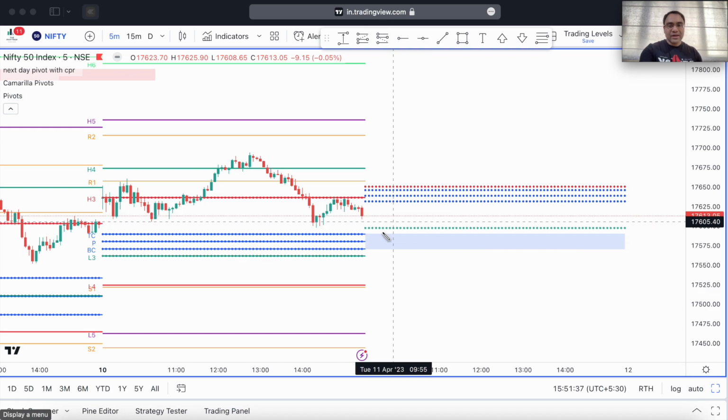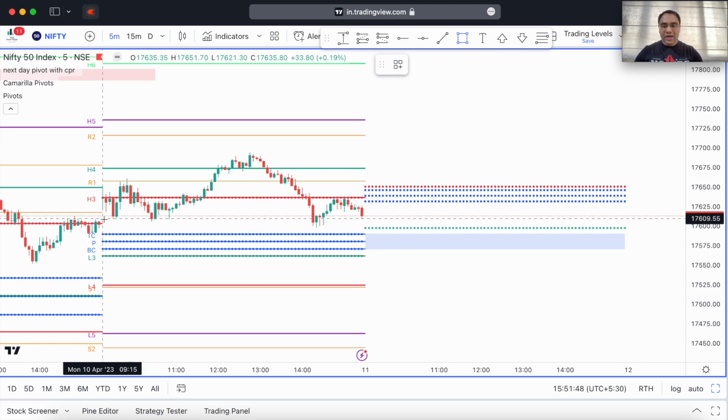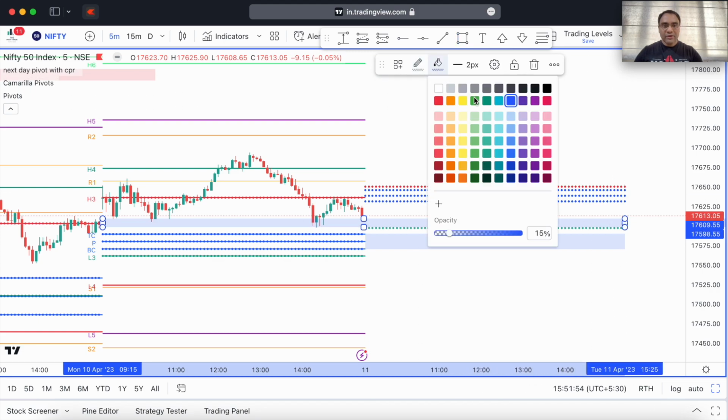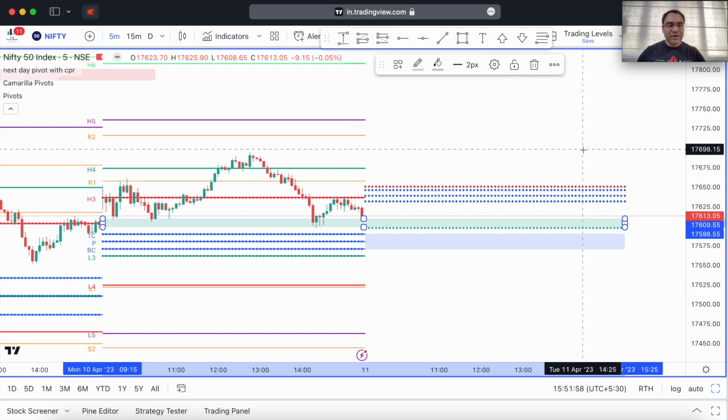Don't forget that price has shown us a good deal of support at these levels today, and that is the reason why I am saying that I will not be really bullish or bearish beyond this point. So I'll just mark that level out for you, and we'll mark it in green color. These are the levels tomorrow, somewhere between 17,610 and 17,560.